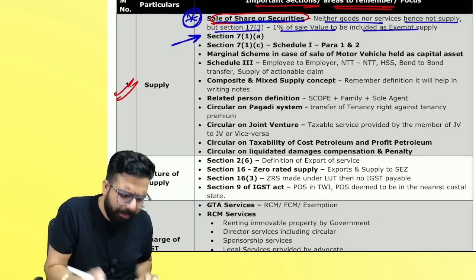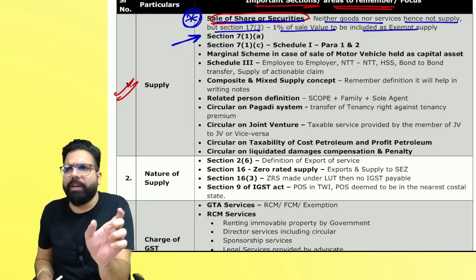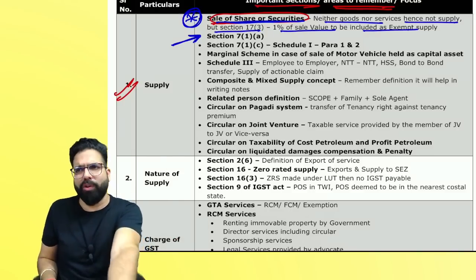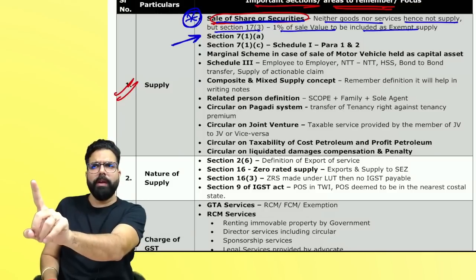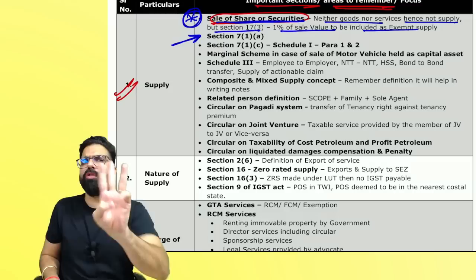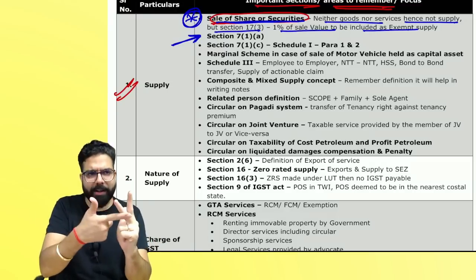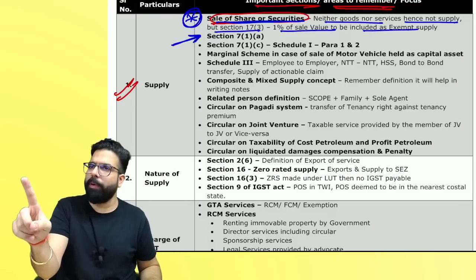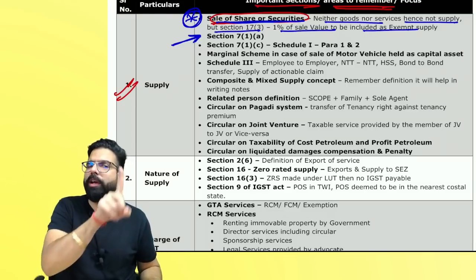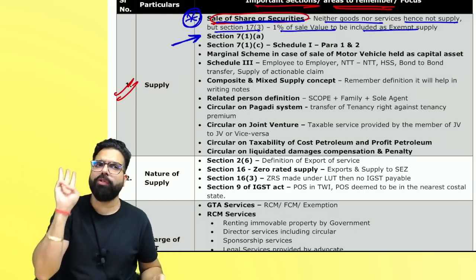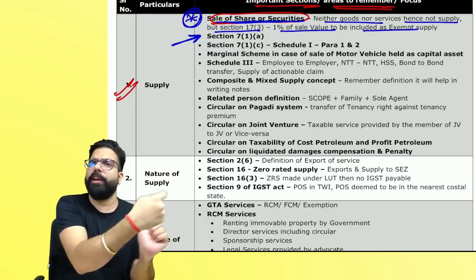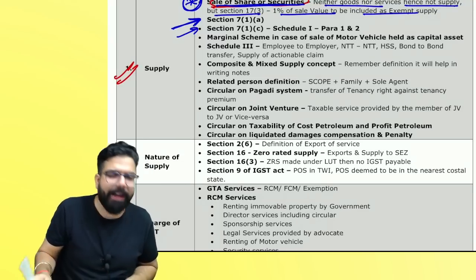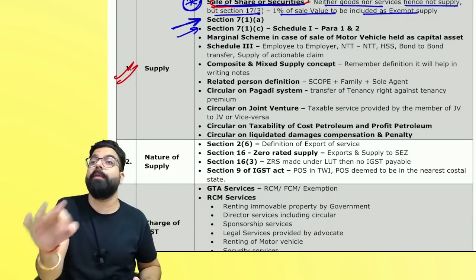Not very many times you will see such a question where you will need section 7(1)(a), but section 7(1)(a) is basic. You should know all forms for a consideration in the course of business, whether it is sale, transfer, barter, exchange, lease, rental, license, disposal, made or agreed to be made for a consideration. So, sir, all forms for a consideration in the course of business, please include it in your supply and GST will come.